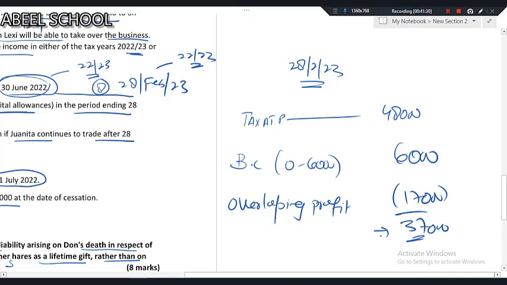On this 37,000, when it comes to income tax, the applicable tax rate is 40%. The Class 4 NIC rate is 2%, because she already has trading profit of 51,000, so the Class 4 NIC rate is now 2%, which is applicable on this 37,000. And what else? When it comes to Class 2 NIC, how will you calculate? 3.05 into 8 into 4. You will get Class 2 NIC.